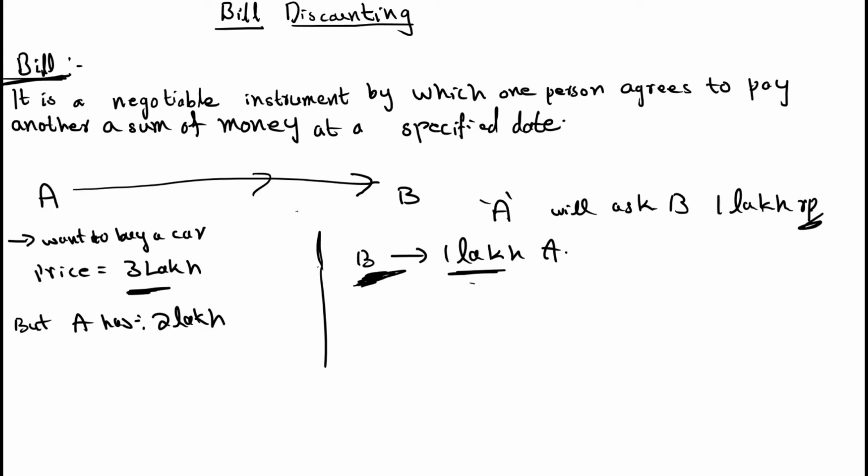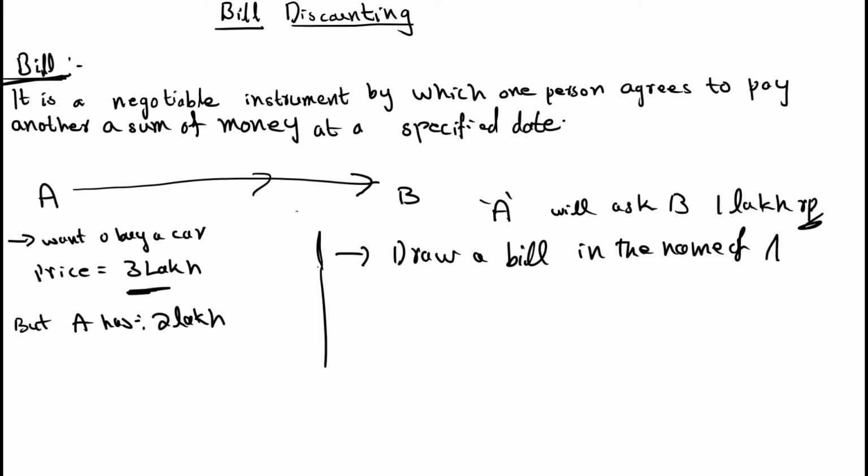Drawing a bill. See, now take the case: A wants money and he meets B and asks for 1 lakh rupees. Then B will agree to give 1 lakh rupees, but what he will do is draw a bill in the name of A. Then he will give a certain time to repay the amount.